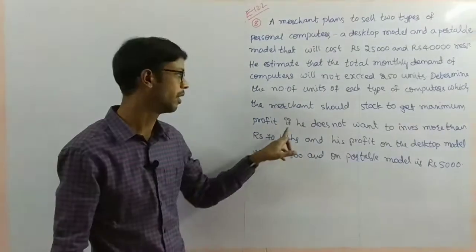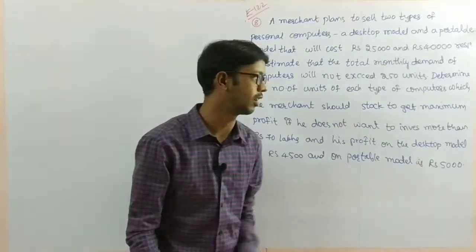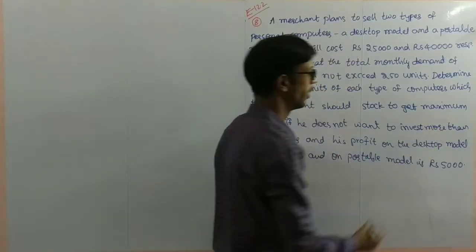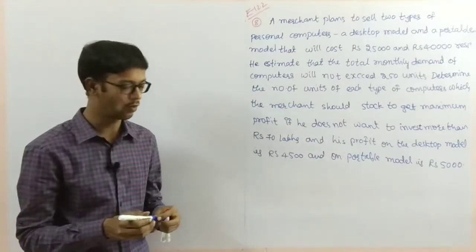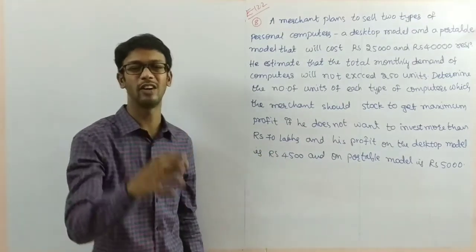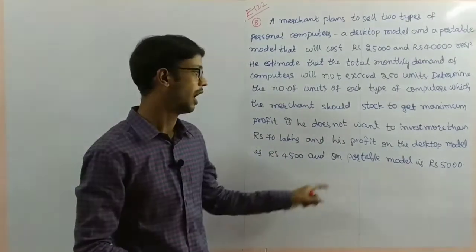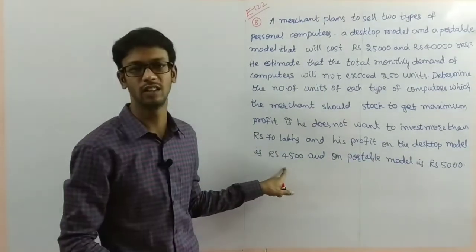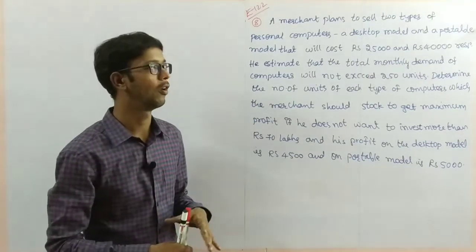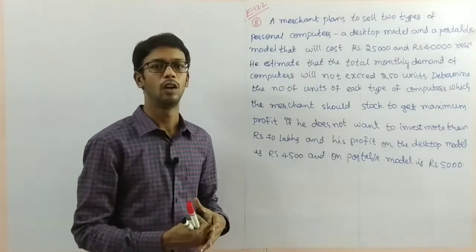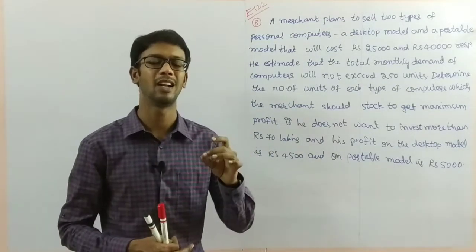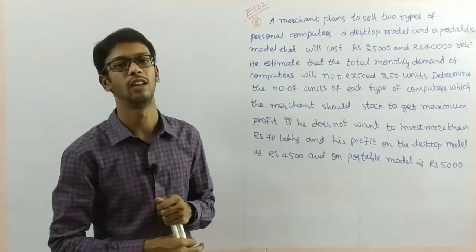Profit should be maximum. He does not want to invest more than 70 lakhs. He has only 70 lakhs for investment purposes, and the profit of each desktop model is 4,500 and each portable model is 5,000. So what is the maximum profit? To get maximum profit, how many desktop models and how many portable models do you have to sell? That is the question here.